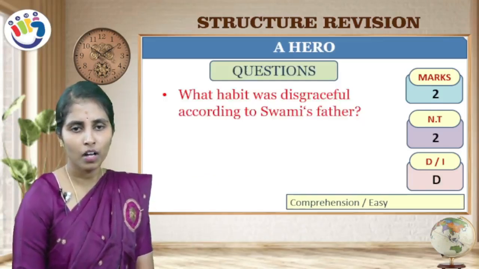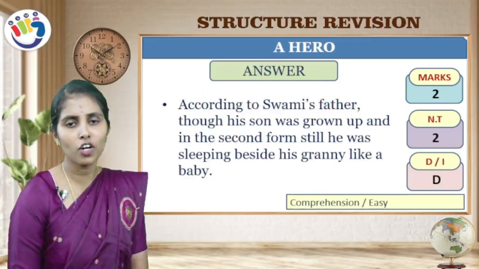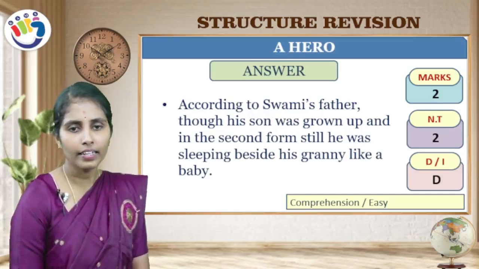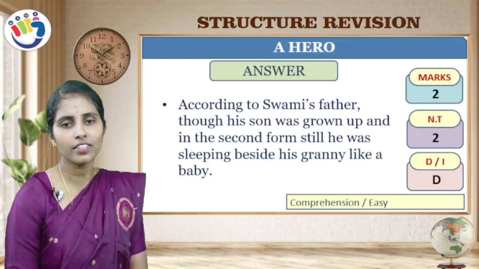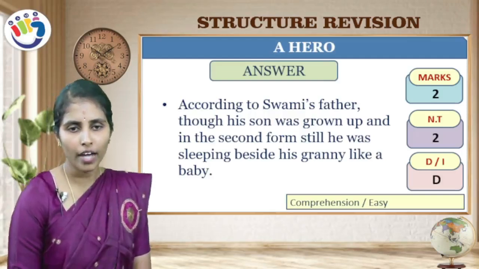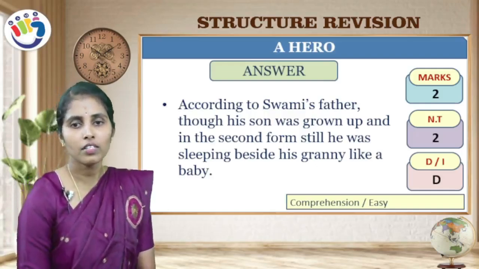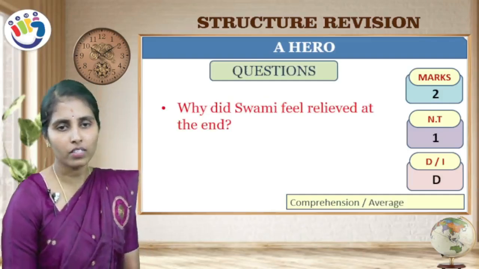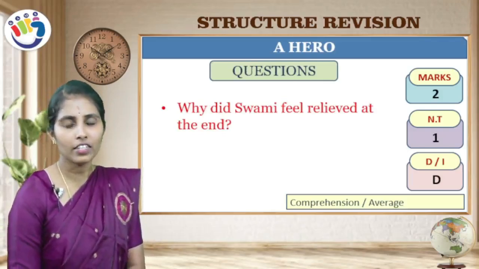Next question. What habit was disgraceful according to Swami's father? According to Swami's father, though his son was growing up and in the second form. See children, here second form is not second standard. It is 7th standard during British rule. So though his son was grown up and in second form, still he was sleeping beside his granny like a baby.